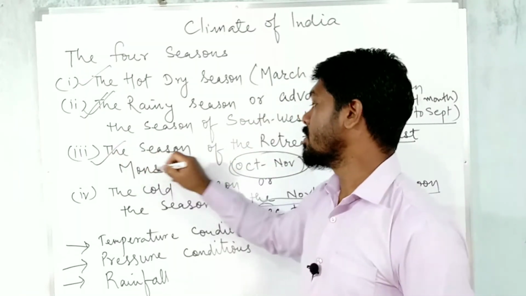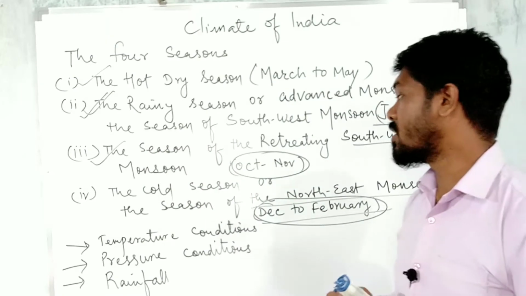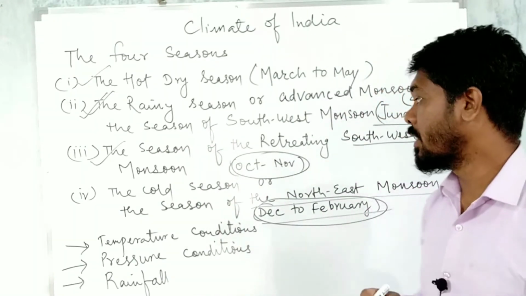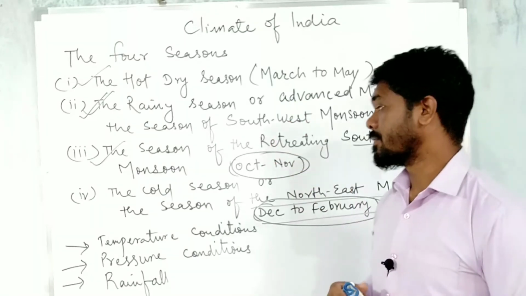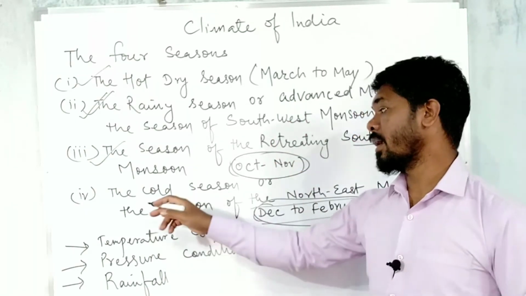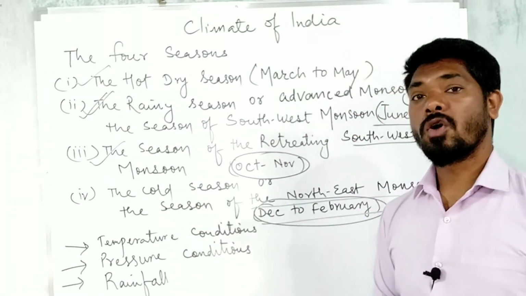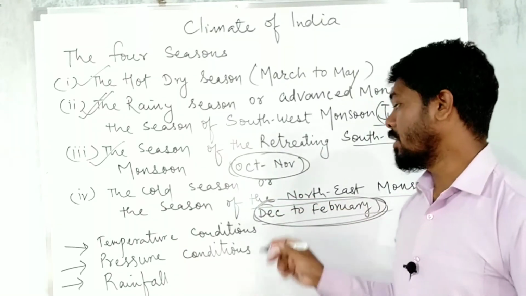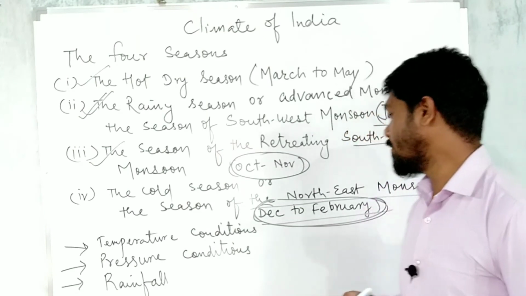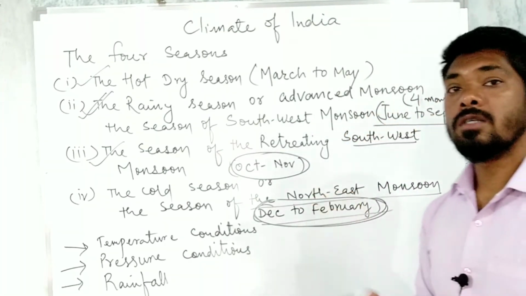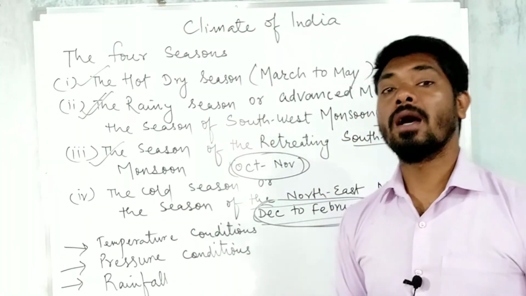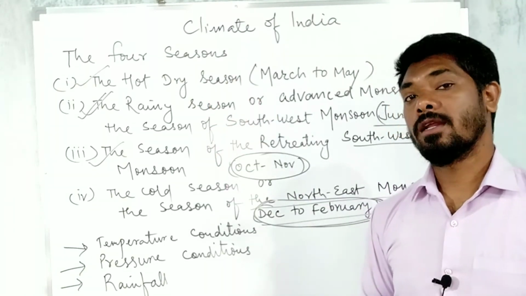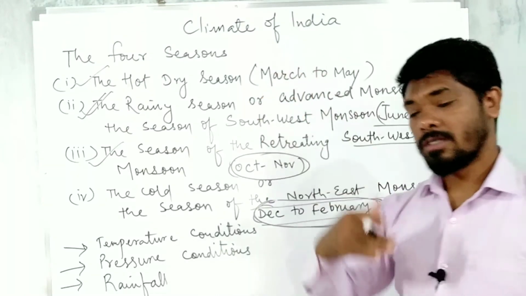And the third one is the season of the retreating southwest monsoon, that is during October and November. So when it is returning, this takes place. And then again, the cold season, during December to February is very cold. This season is known as the northeast monsoon, as the wind blows from the northeast towards the sea, right?